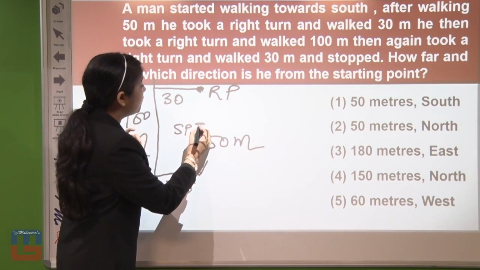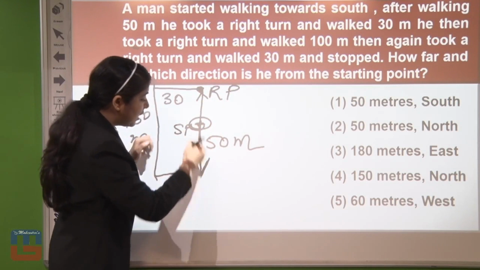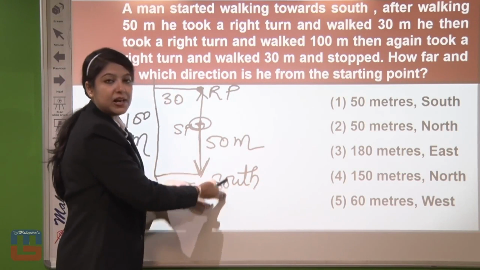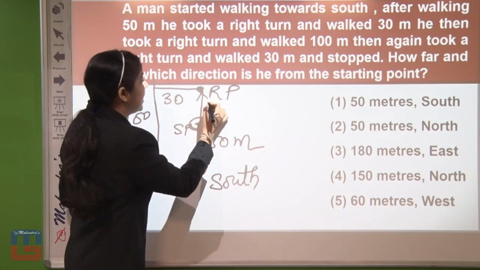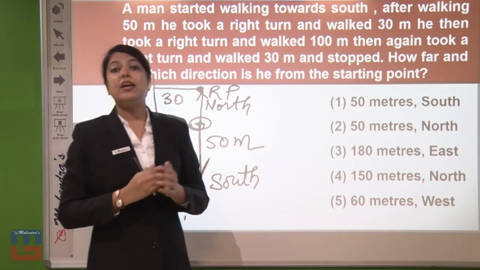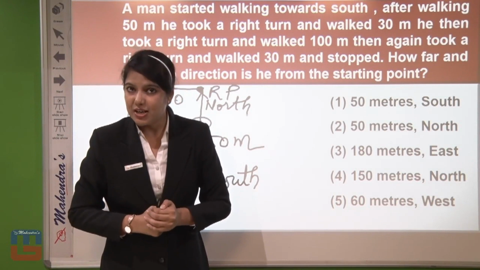The direction, first of all, is very clear. We assumed the starting direction downward, which was south. So the opposite of south will be the north direction. So we can declare that he is now on the northward side from the starting point.